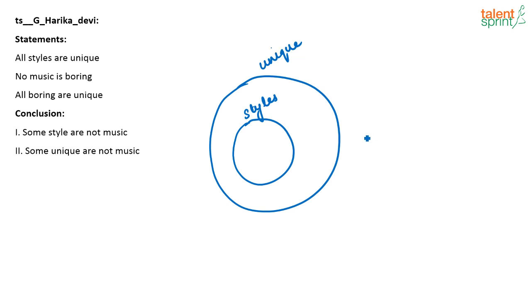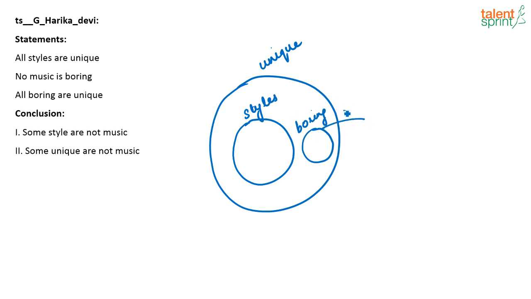No music is boring. All boring are unique. So boring is inside unique. Since it is the basic diagram, it should have minimum overlapping. So I have kept styles and boring disjoint for now. In the sense I have not put any overlapping there, to have minimum overlapping for the basic diagram.